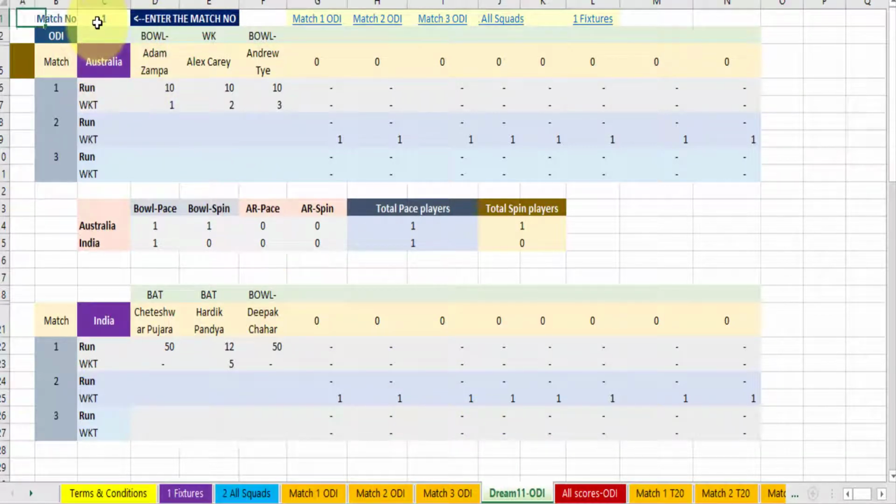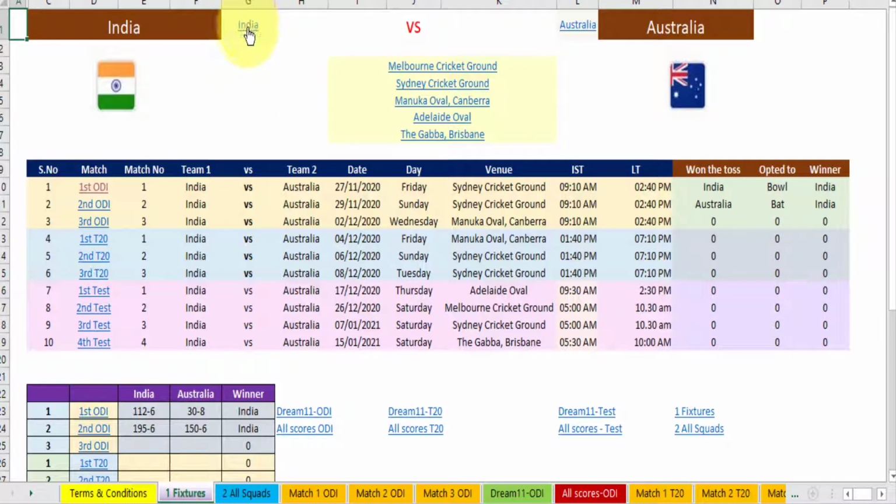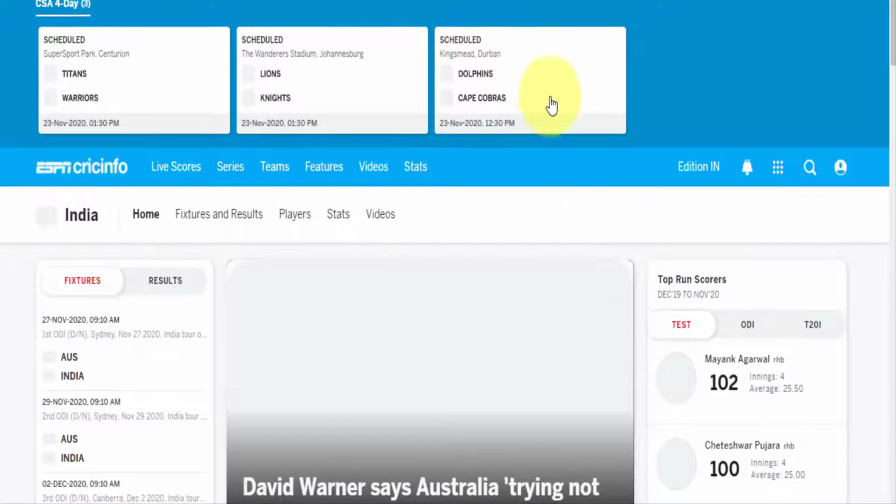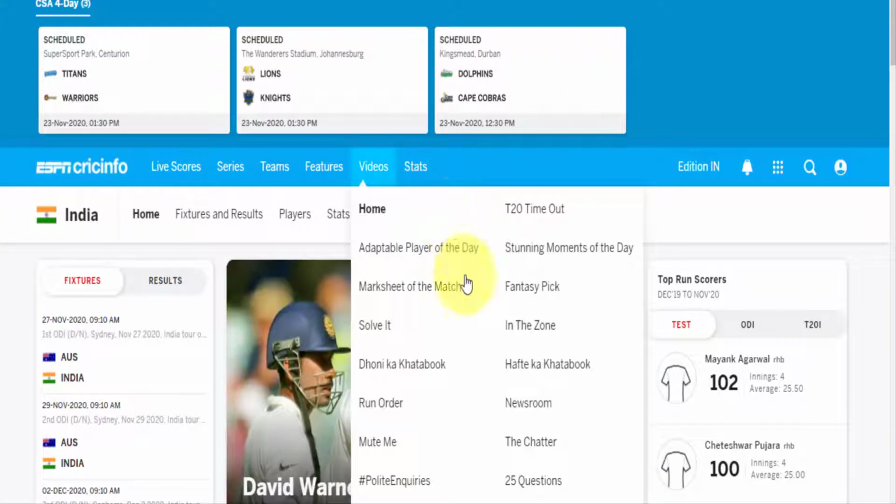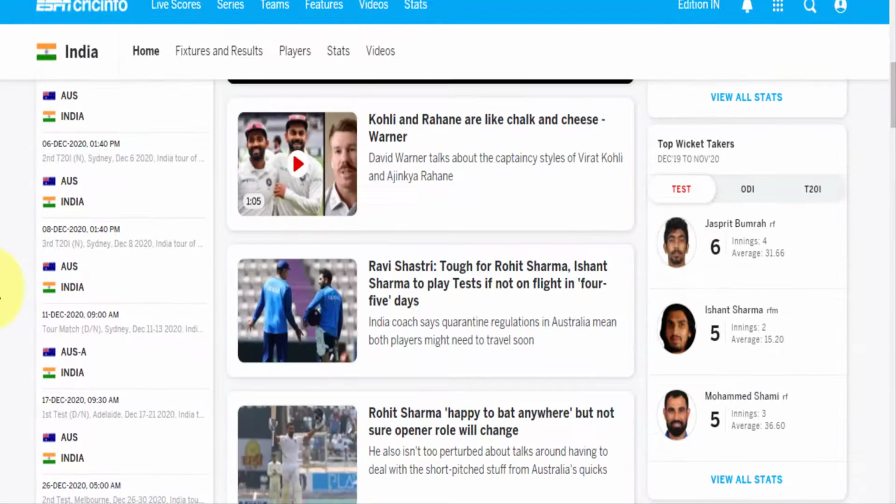Now suppose this is match 1. You are making a match 1 Dream 11 team. The match 1 Dream 11 team will depend upon the past performance of that team. If you go to the fixtures and you click on India, then for the Indian cricket team, every news about the Indian cricket team and their fixtures appears here.